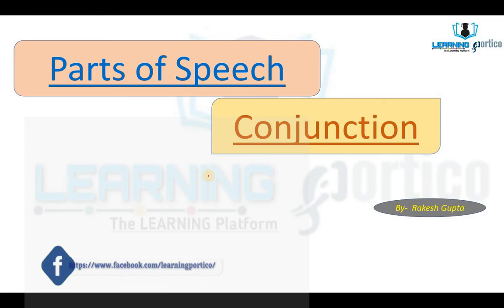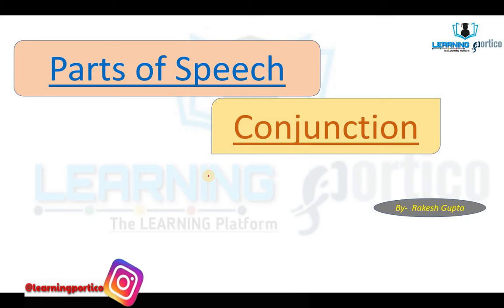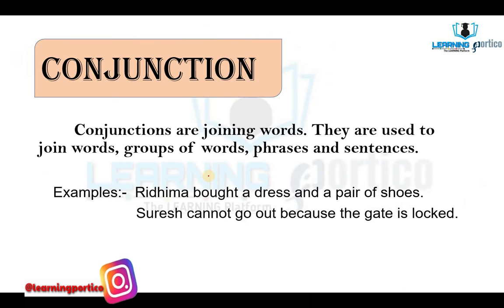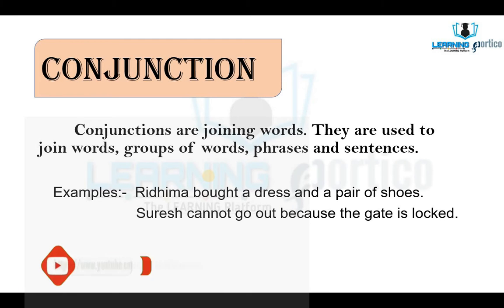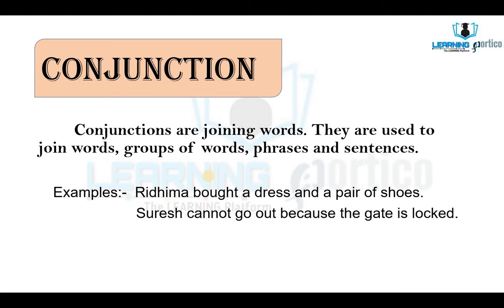I am Rakesh. We were going through parts of speech and today our topic is conjunction. What are conjunctions? Conjunctions are the joining words. They are used to join words, groups of words, phrases and sentences. Mainly, conjunction originates from the word junction, which means connectors or linkers. These are used to join words, groups of words, phrases and also sentences.